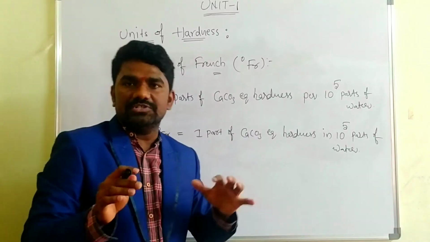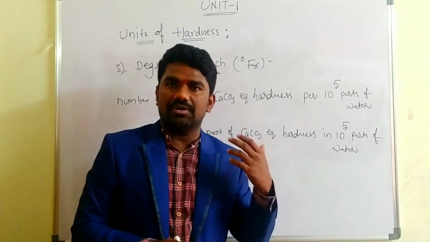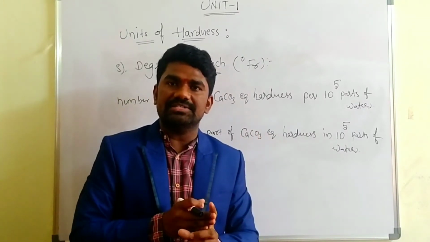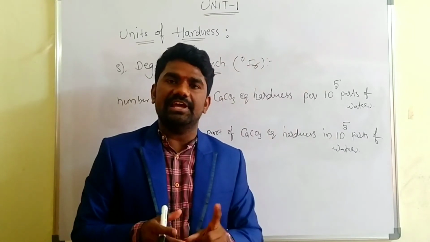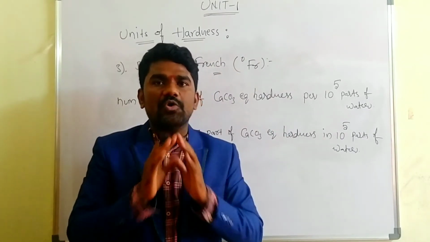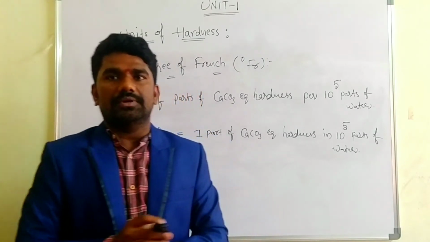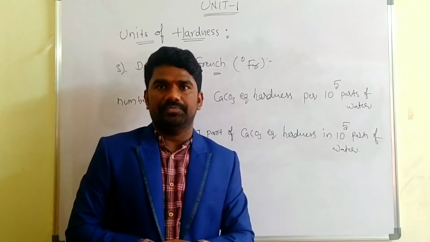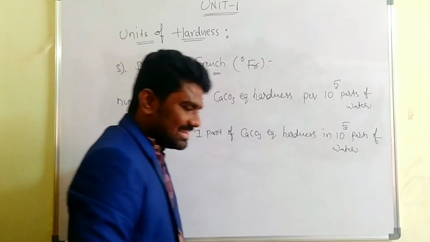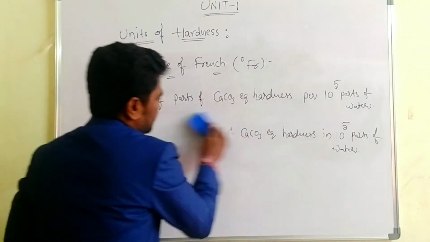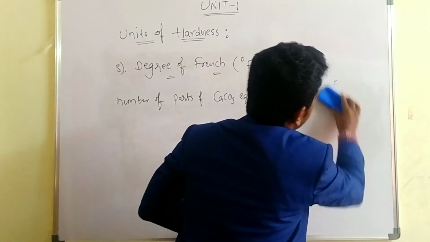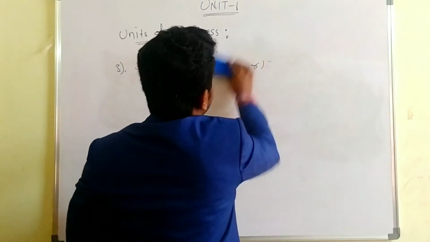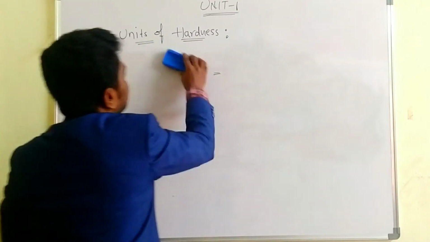We have discussed a total of 4 units of hardness. The first one is ppm, the second is mg per liter, the third is degree of Clark, and the fourth is degree of French. Among these 4 units, usually we use the first 2 units, that is parts per million and mg per liter. Now we will check the relation between these 4 units.